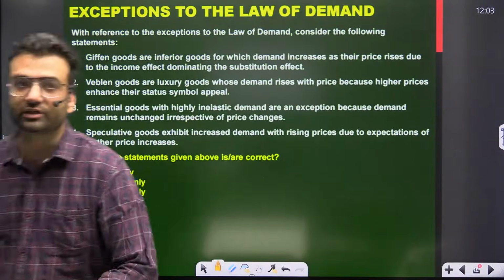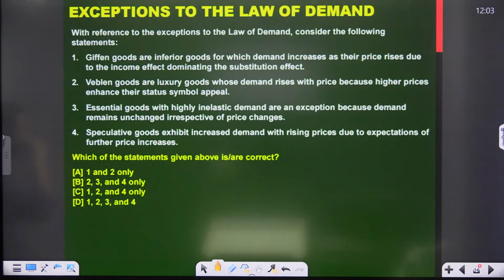Now friends, attempt this question regarding exceptions to the law of demand. With reference to the exceptions to the law of demand, consider the following statements. Giffen goods are inferior goods for which demand increases as their price rises, due to the income effect dominating the substitution effect.